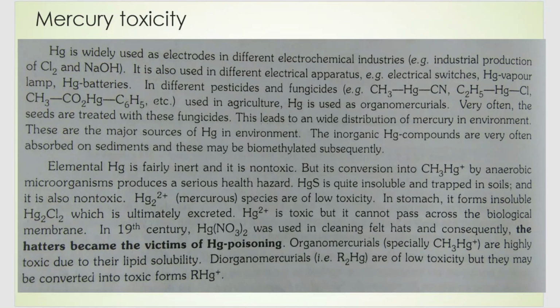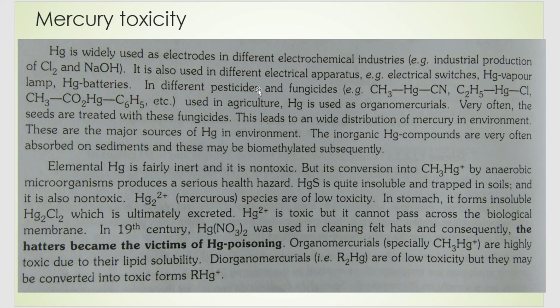So we already studied how mercury is biomethylated and how mercury toxicity occurs. Mercury is present in different electrochemical industries; it is majorly used in electrodes. Have you heard of the mercury electrode? It is very common, and also it is used in different electrical apparatus, in thermometers and all of that.